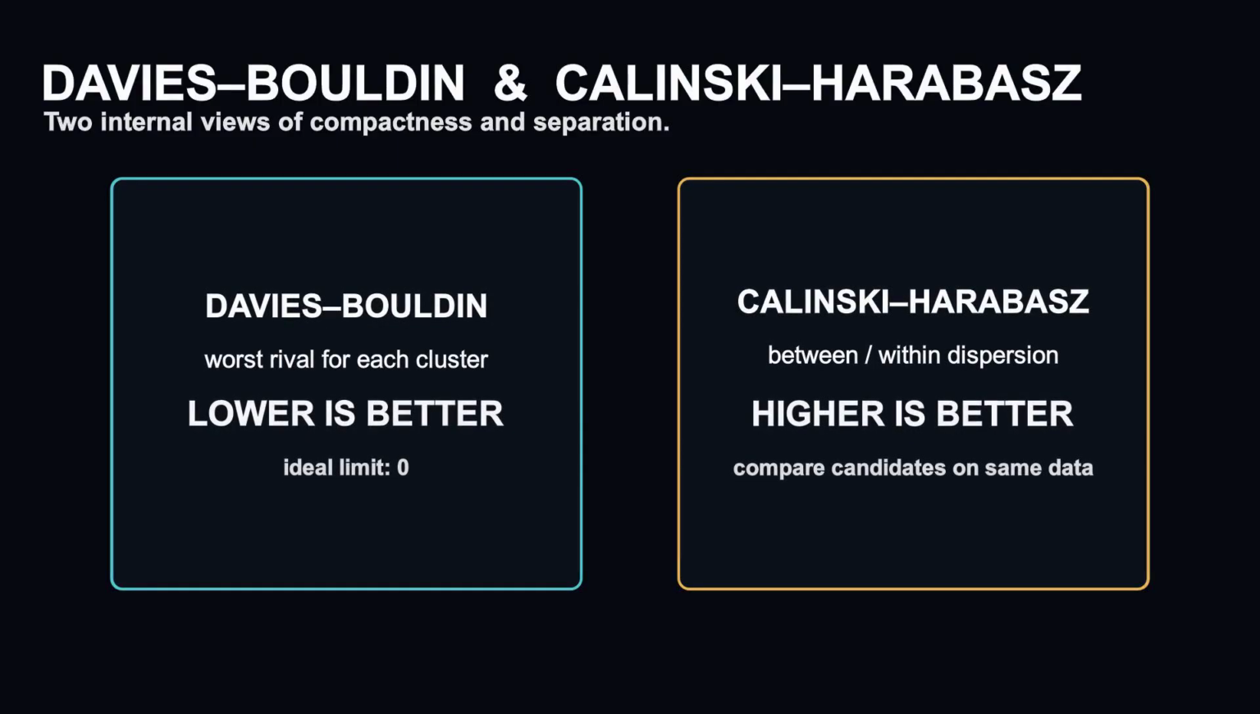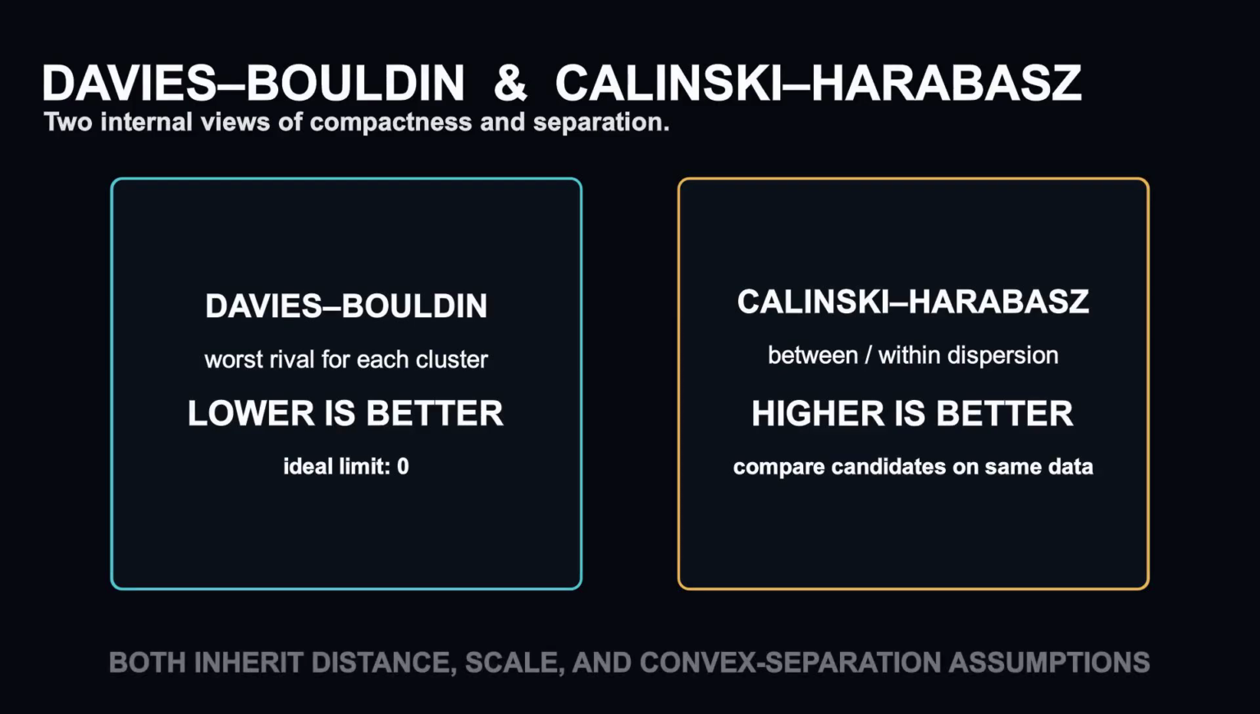Calinski-Harabasz compares between cluster dispersion with within cluster dispersion, adjusted for the number of clusters and samples. Higher is better. Think of Davies-Bouldin as asking, how bad is each cluster's most confusing neighbor? Think of Calinski-Harabasz as asking, how much separation did we gain relative to the compactness we maintained? Both are fast and useful for comparing candidate partitions on the same data representation. Both still favor convex geometric separation, depend on feature scaling and distance, and can disagree with non-convex or density-varying structure.